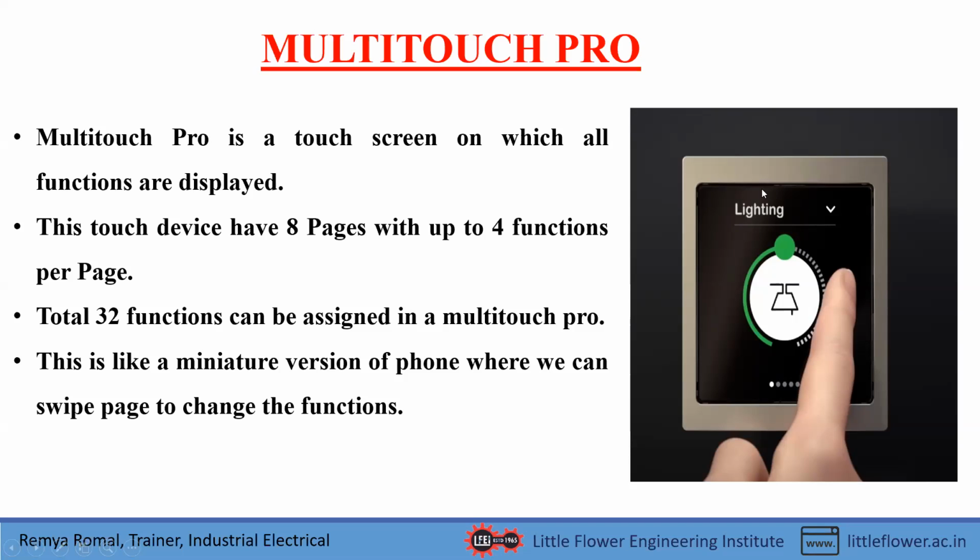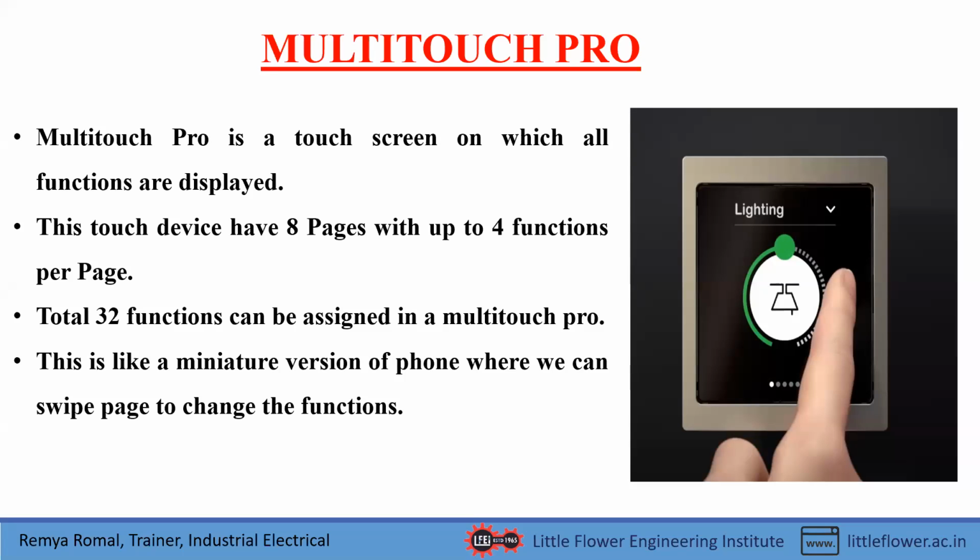So under lighting, you can assign 4 functions, like lighting of our bedroom, lighting of the kitchen, then lighting of another 2 rooms. We can assign such 4 functions. Similarly, you have 8 pages, and in 8 pages you can assign functions, and within 1 page you can assign 4 functions. That means 8 into 4 equals 32 functions can be assigned in a single multi-touch pro. That means if your home exceeds 32 functions, you can use another multi-touch pro.